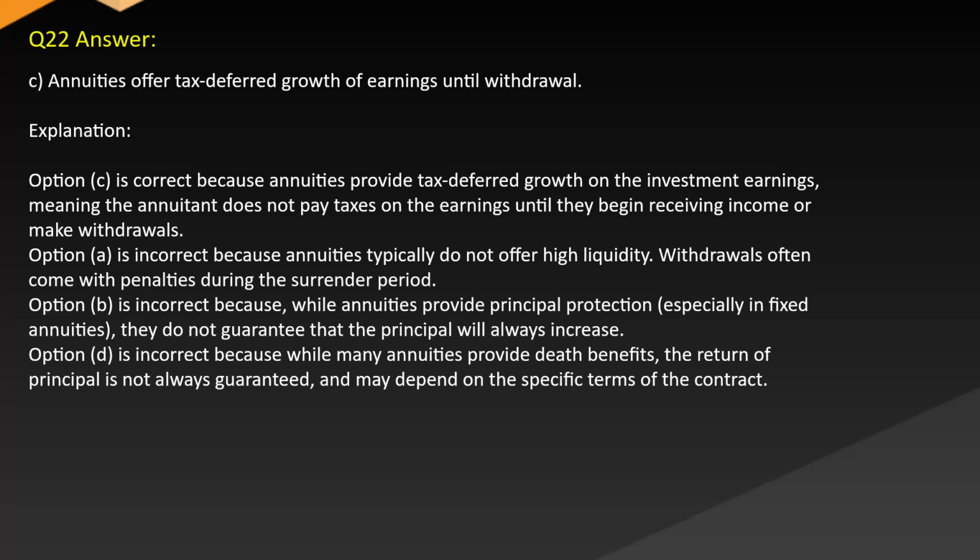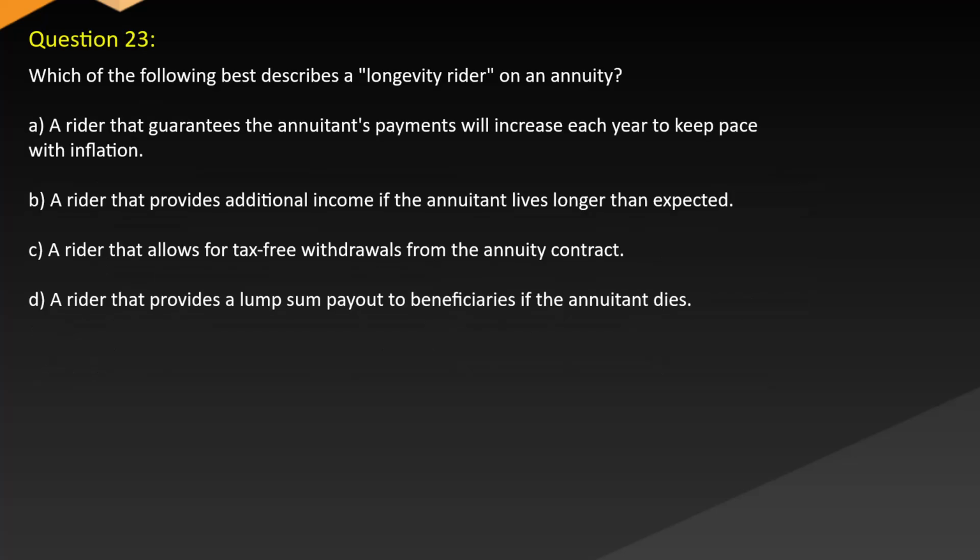Option D is incorrect because while many annuities provide death benefits, the return of principal is not always guaranteed and may depend on the specific terms of the contract. Question 23. Which of the following best describes a longevity rider on an annuity?